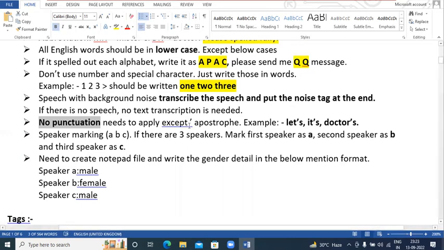We only need to apply the apostrophe sign. Apostrophe can be applied. Apart from that, don't apply any question mark, any full stop, any comma, nothing. You can use the apostrophe sign wherever it is needed. This is the only punctuation which we will use.